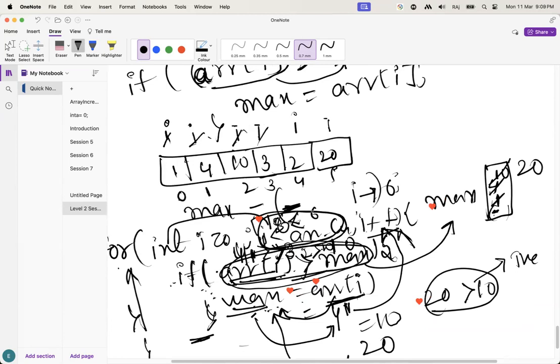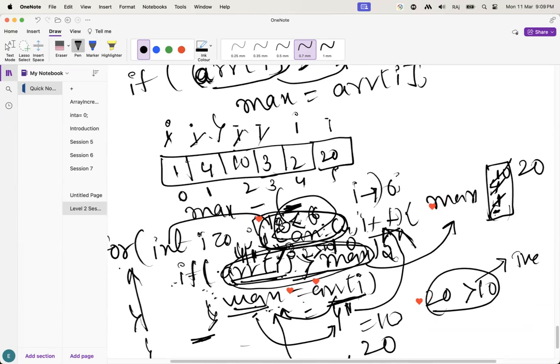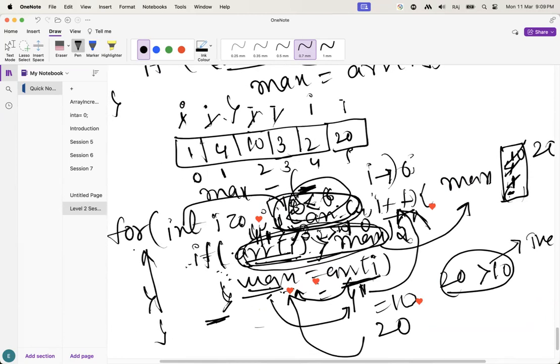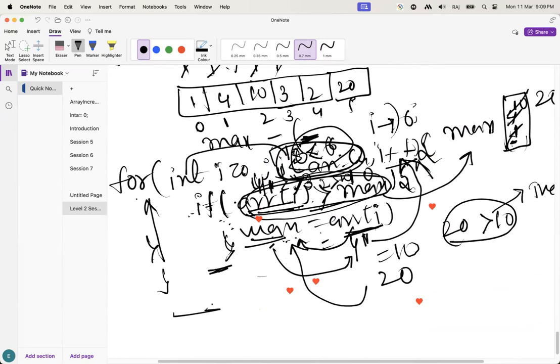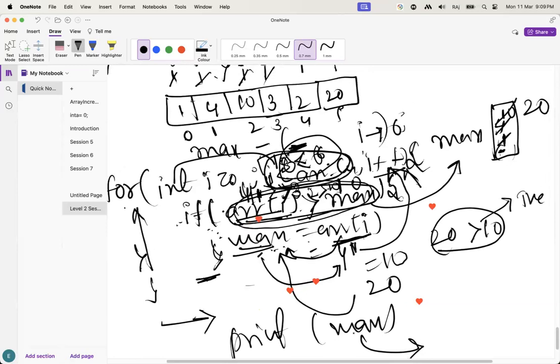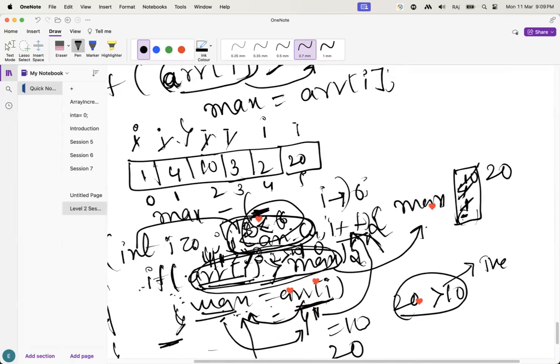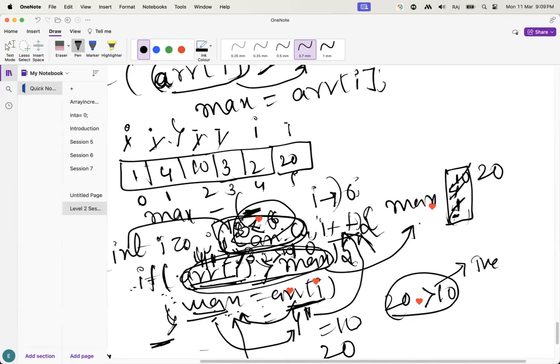6 less than 6, true or false, guys? It is false. What is false? The for loop condition is false. That's why it comes out of the for loop. Let's suppose we are printing the maximum value here. What will be printed? What is the last updated value in max? 20. That 20 is going to be printed.